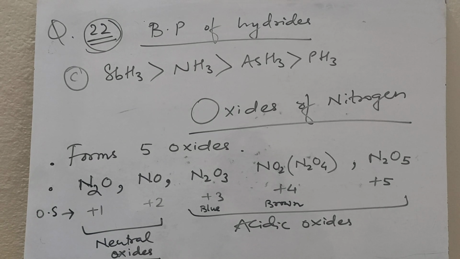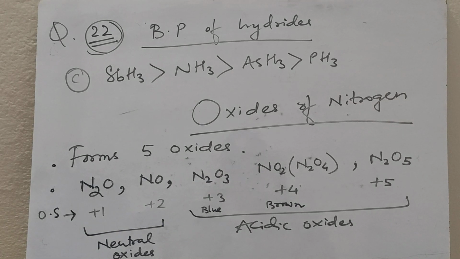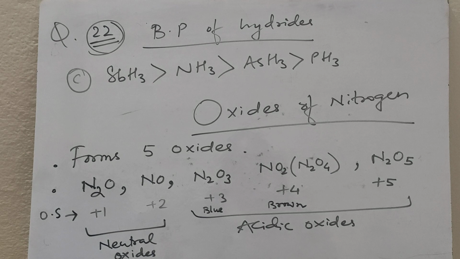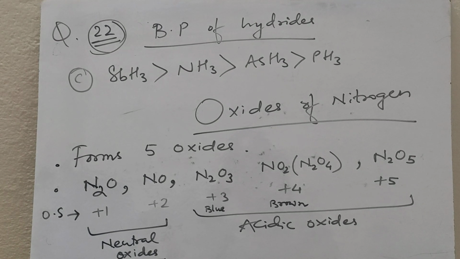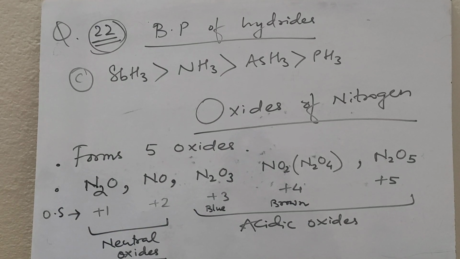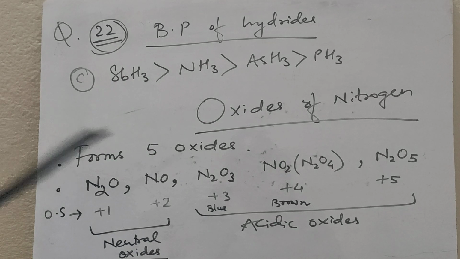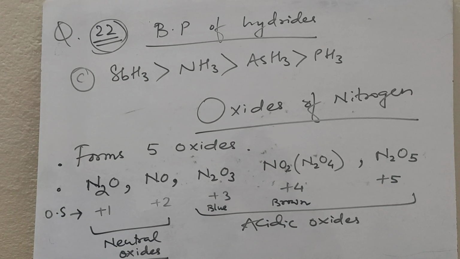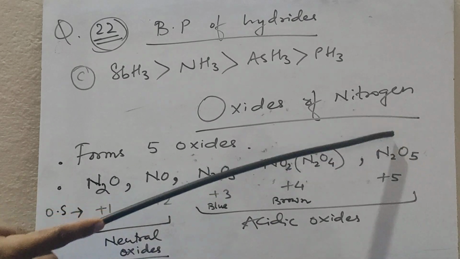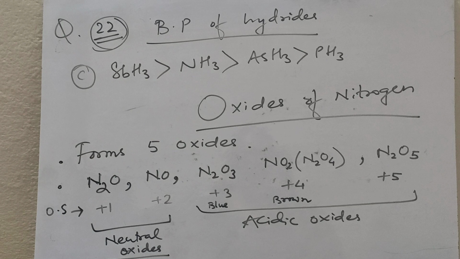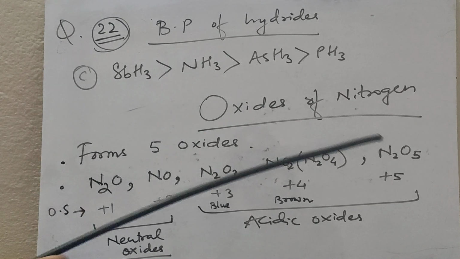One of the important questions is why NO2 dimerizes. NO2 has an odd number of valence electrons, that is it has 17 electrons. So it behaves as a typical odd electron molecule. On dimerization it is converted into N2O4, that means it has an even number of electrons. So that's why NO2 dimerizes. Now one of the most important questions is what is the covalency of nitrogen in N2O5. So the covalency of nitrogen in N2O5 is 4.